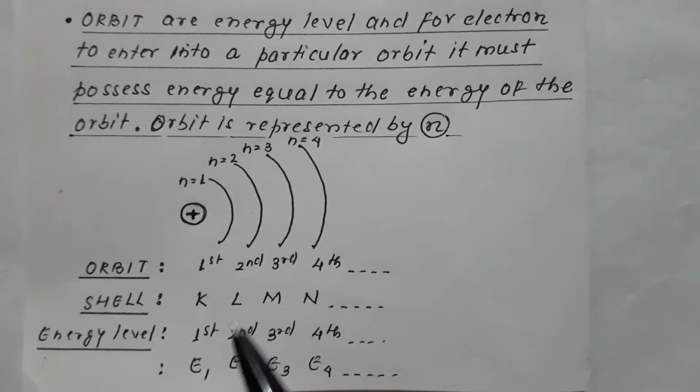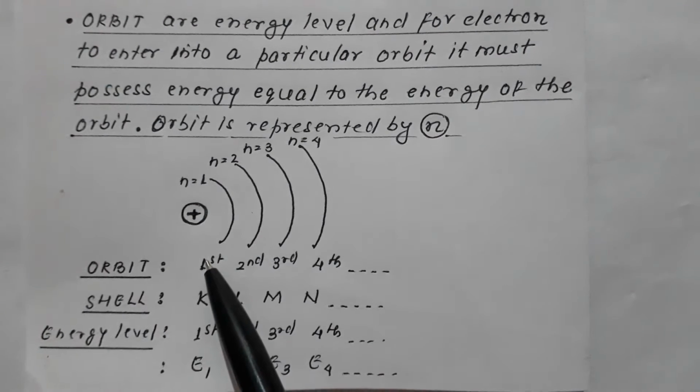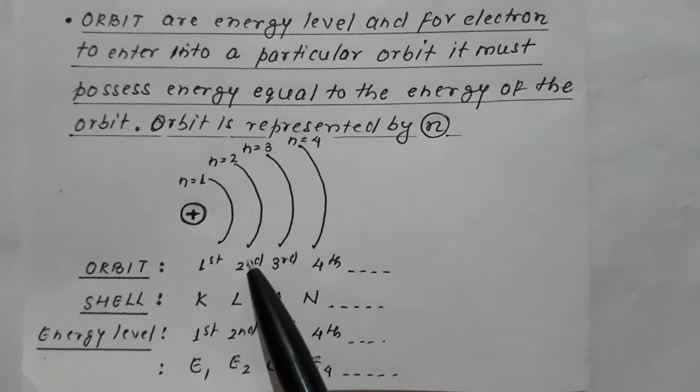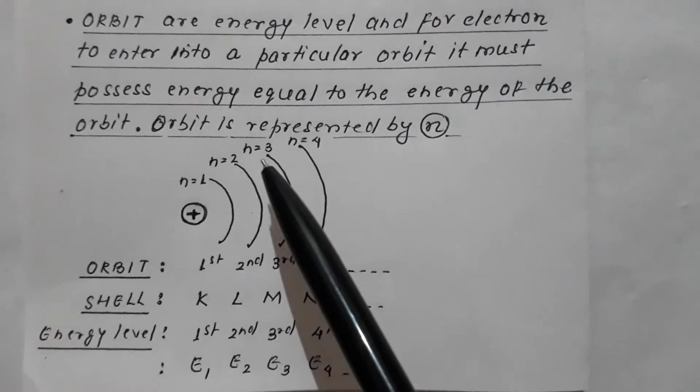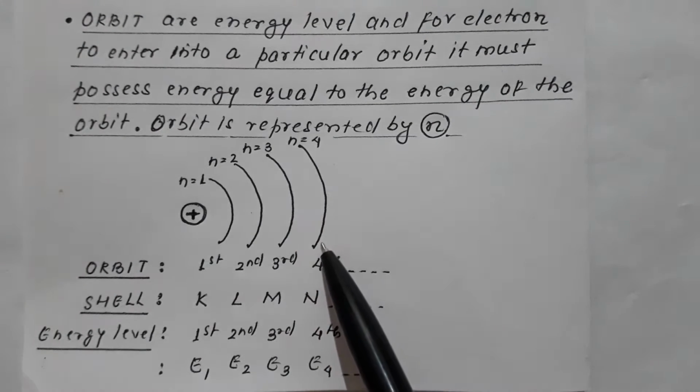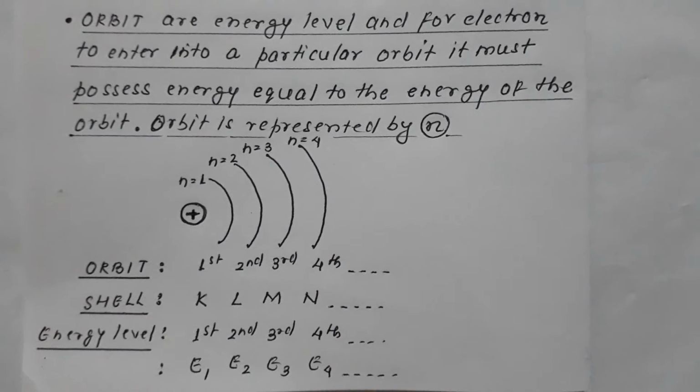Now, as we have specified, orbits are energy levels. So n equal to 1 means first orbit, that is the first energy level; n equal to 2 means second orbit, the second energy level; n equal to 3 means third orbit, the third energy level; n equal to 4 is the fourth orbit, the fourth energy level. Now suppose the energy of the first orbit is E1, that of the second orbit is E2, that of the third orbit is E3, that of the fourth orbit is E4, and so on.